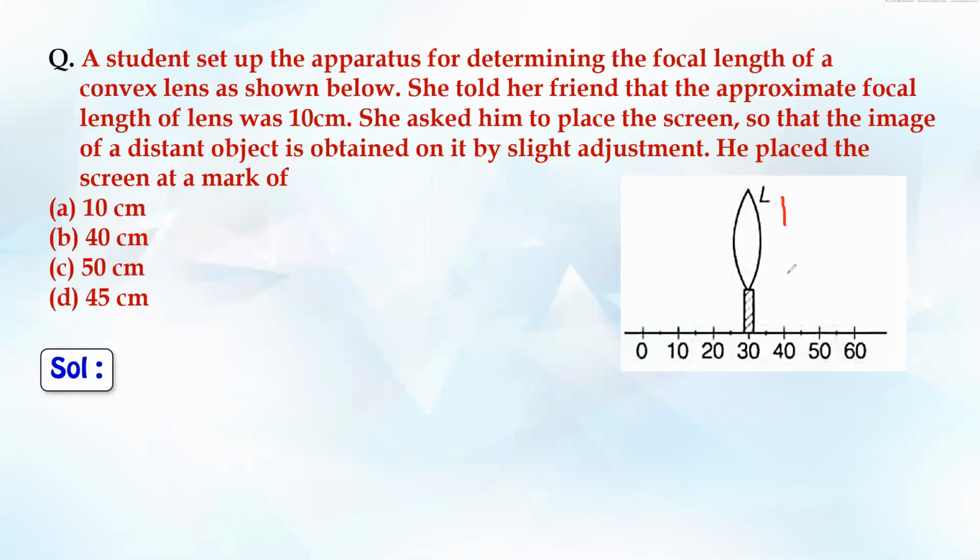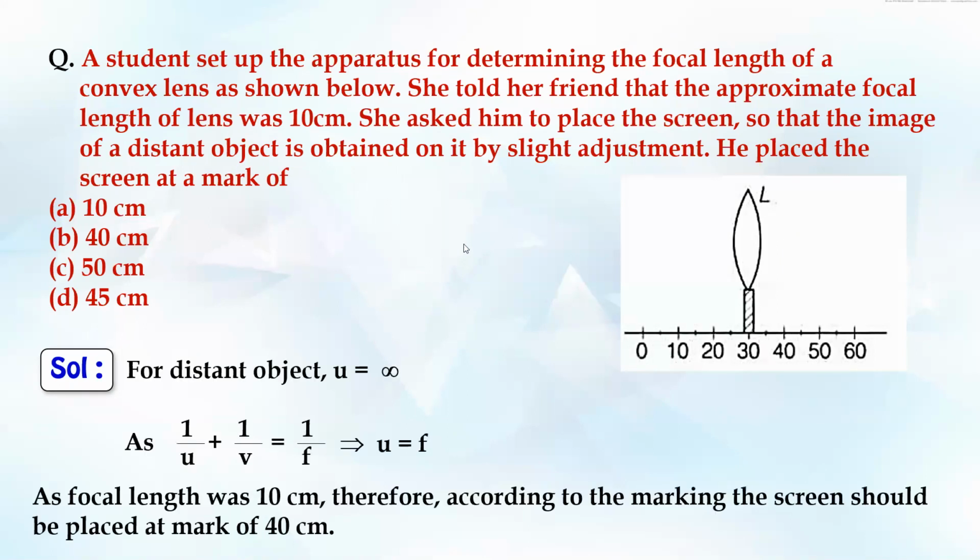If I keep the screen over here, can I say what the position is? I can simply say the position is at 40, isn't it? So hence it is kept at 40.